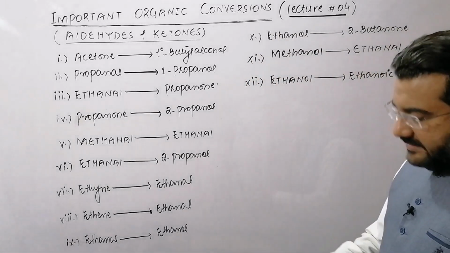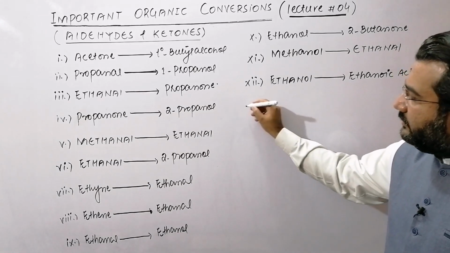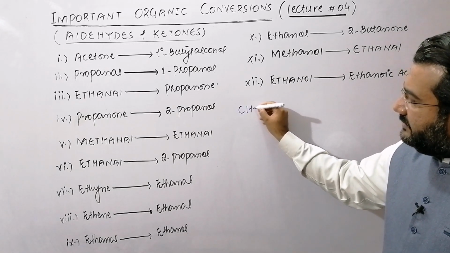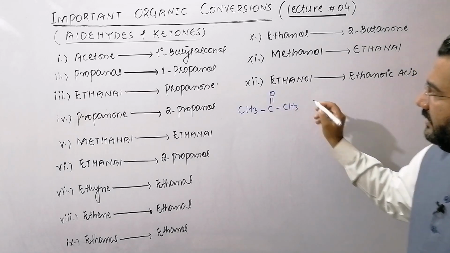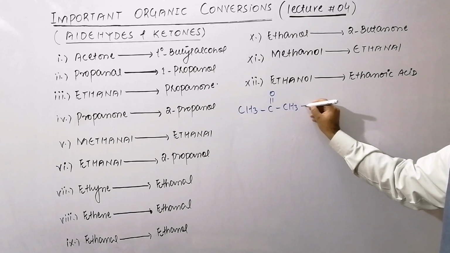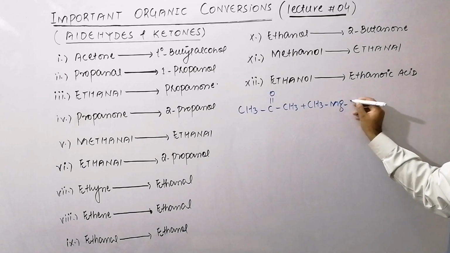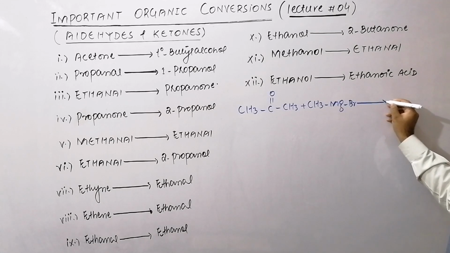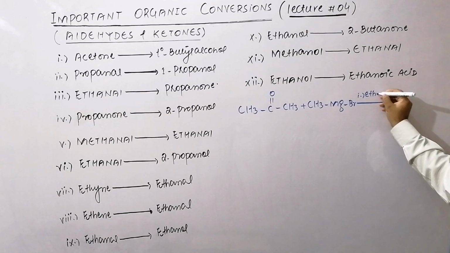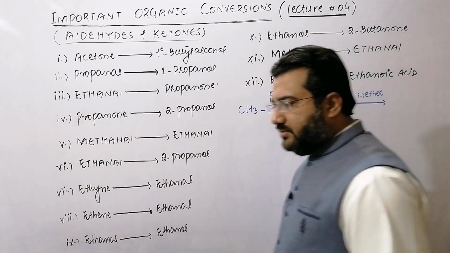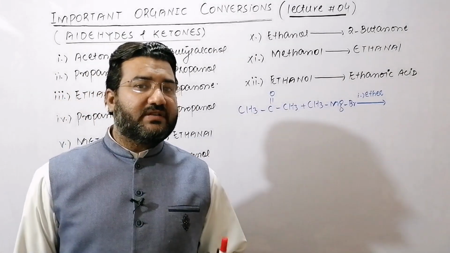Now my dear students, let's start from the first one: how can you convert acetone to tertiary butyl alcohol? That is very simple. Acetone will be made to react with methyl magnesium bromide in the presence of ether. When ketones react with the Grignard reagent, tertiary alcohols are produced.